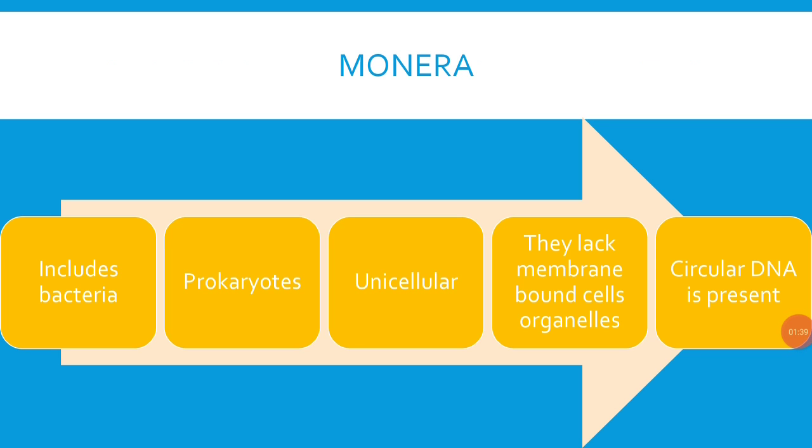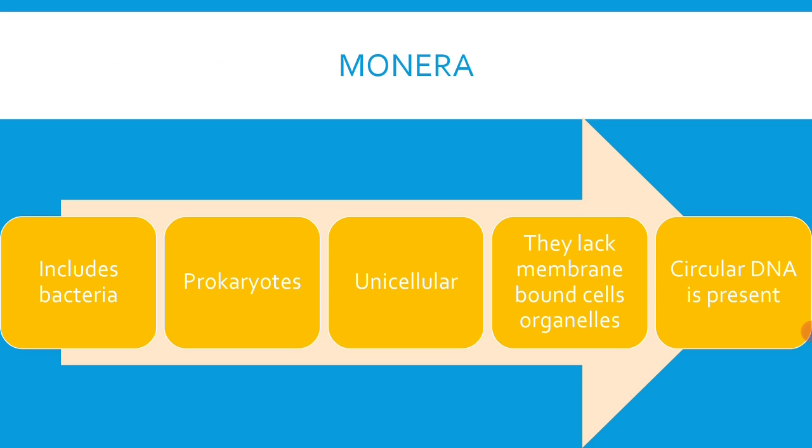Now, let us try to understand all these kingdoms one by one. Monera includes bacteria. Bacteria are prokaryotes which are unicellular. They lack membrane bound cell organelles. They also lack a nucleus. Nuclear membrane and membrane bound cell organelles are completely absent in Monera, and there is circular DNA in bacteria, and this circular DNA is just floating in the cytoplasm because bacteria do not contain a nucleus.